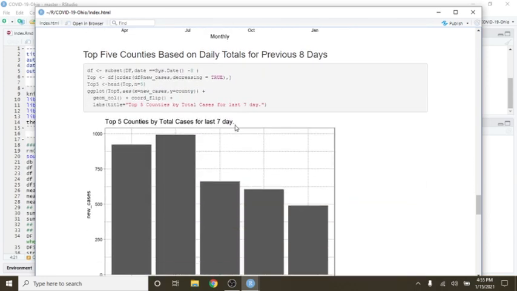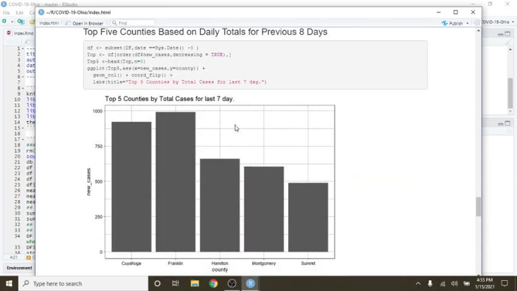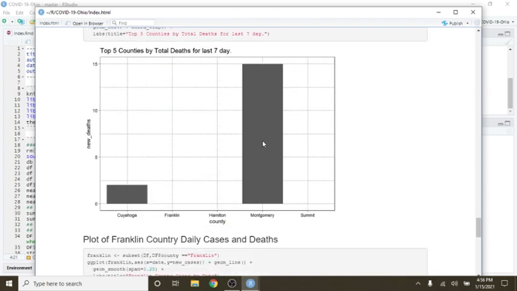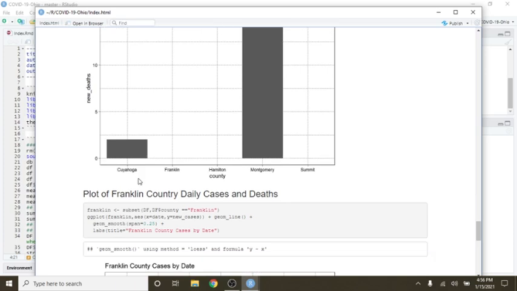Now, this is the five counties that had the most cases in the last 7 days. Franklin County had 1,000 cases in the last 7 days. Wow. Cuyahoga had about 875, and so forth. Deaths, well, it's also interesting. There doesn't seem to be a lot of deaths. Montgomery had 15 deaths in the last 7 days. Cuyahoga had, 2 or 3?